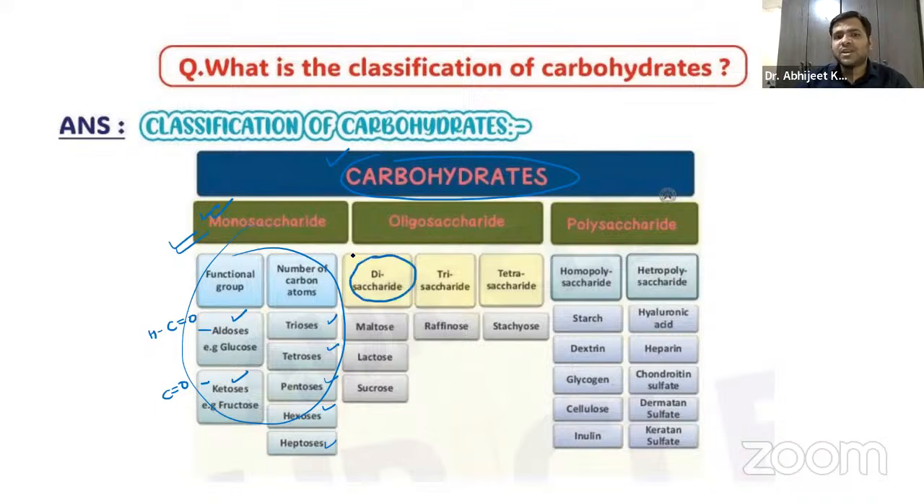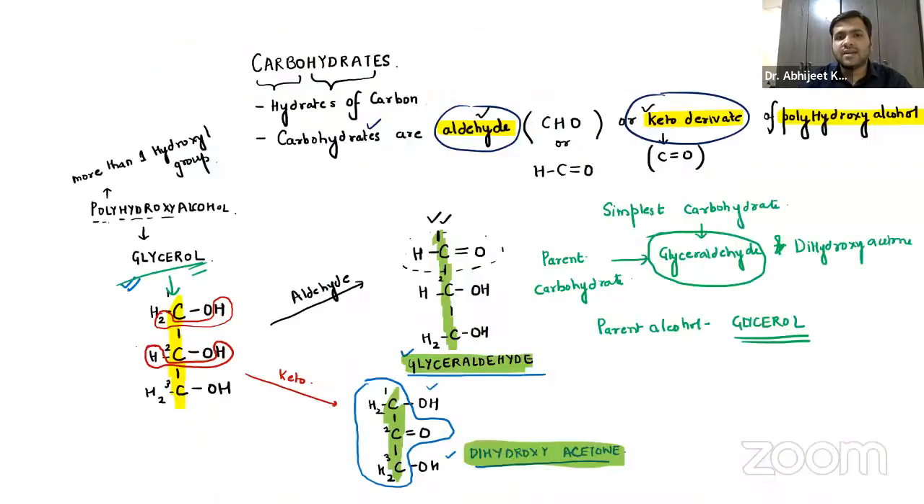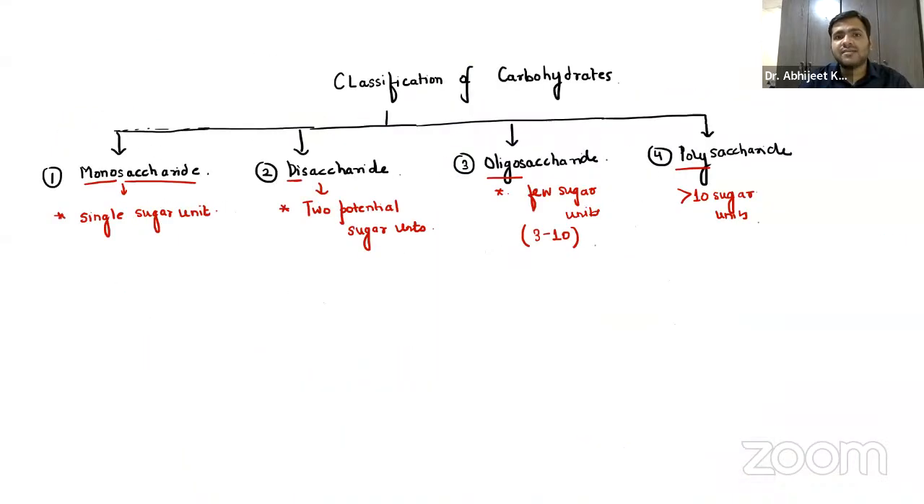Now, again, guys, disaccharide means containing two sugar units. You already know the answer: it is maltose, lactose, and sucrose. Now, just to indicate, this maltose is formed from what two sugar units, guys? You already know it is glucose plus glucose.